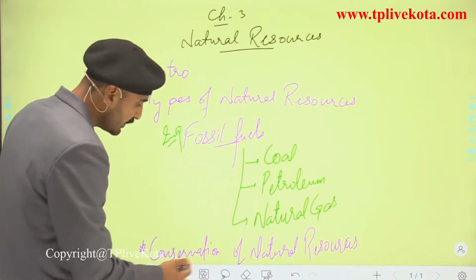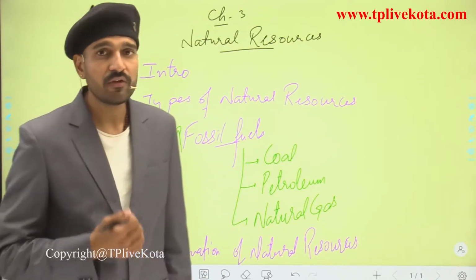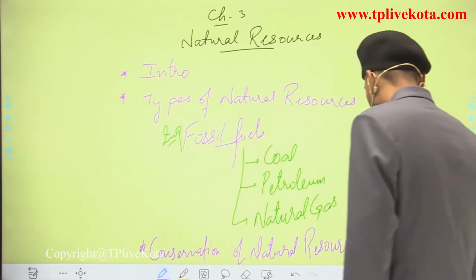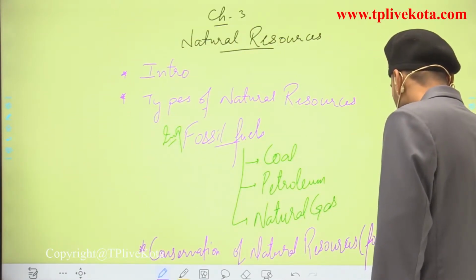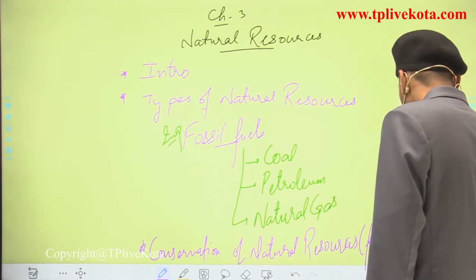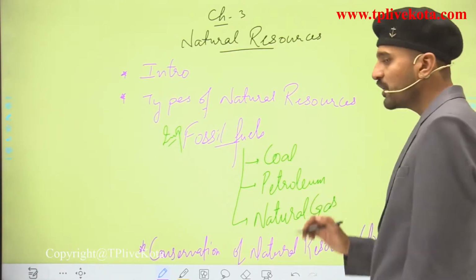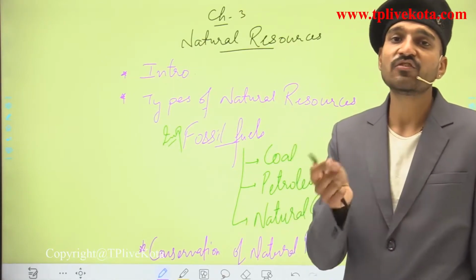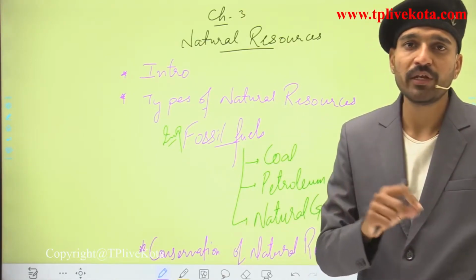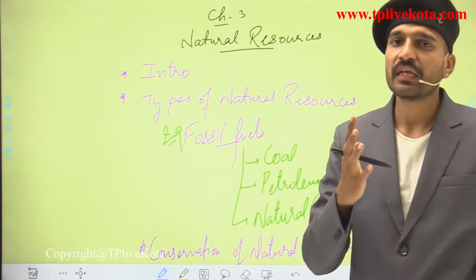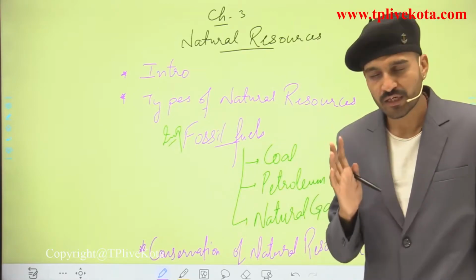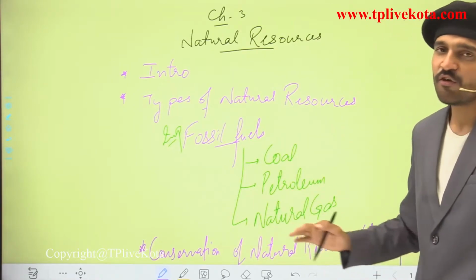At last we will deal with the conservation of natural resources, or simply the conservation of fossil fuels. Fossil fuels are non-renewable exhaustible natural resources which cannot be renewed over time. Once they have been used by us, they are simply depleted. That is why we have to conserve these fossil fuels.